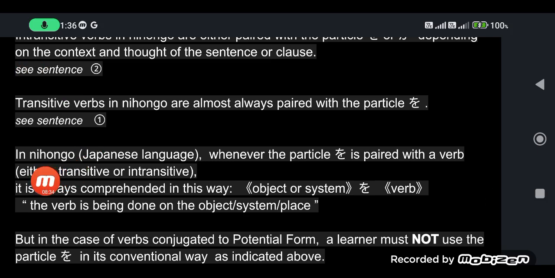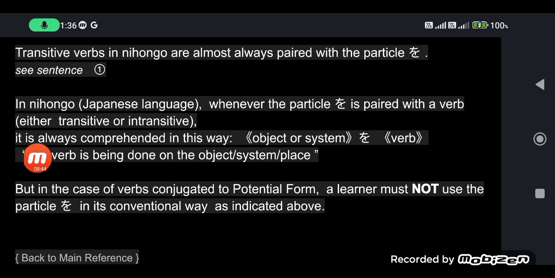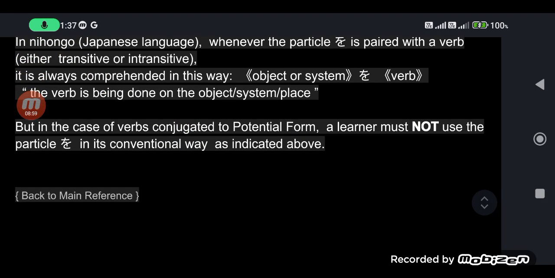In Japanese language or nihongo, whenever the particle wo is paired with a verb, either transitive or intransitive, it is always comprehended in this way. Object or system, then wo, followed by the verb. Remember this pattern, minasan: object or system, then wo plus verb. The verb is being done on the object, or on the system, or on the place.